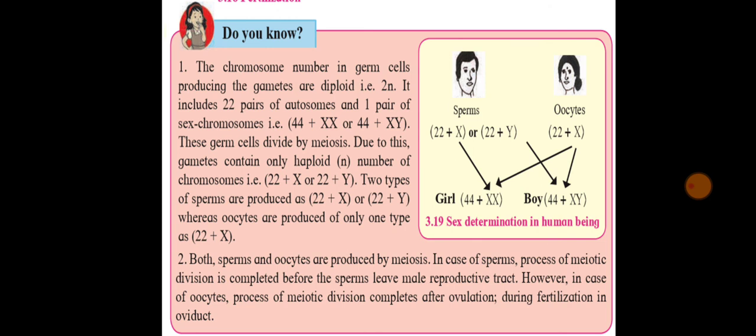In human females, there are two similar longer X chromosomes. All children inherit X chromosome from their mother. Thus, the sex of the offspring is determined by the chromosome that they inherit from their father. If it is X, then the offspring will be a daughter, and if it is Y, then it will be a son. So, in human beings, the sex is determined by the father or by the males, not by the woman. So just mark all these things, mark the diagram also.